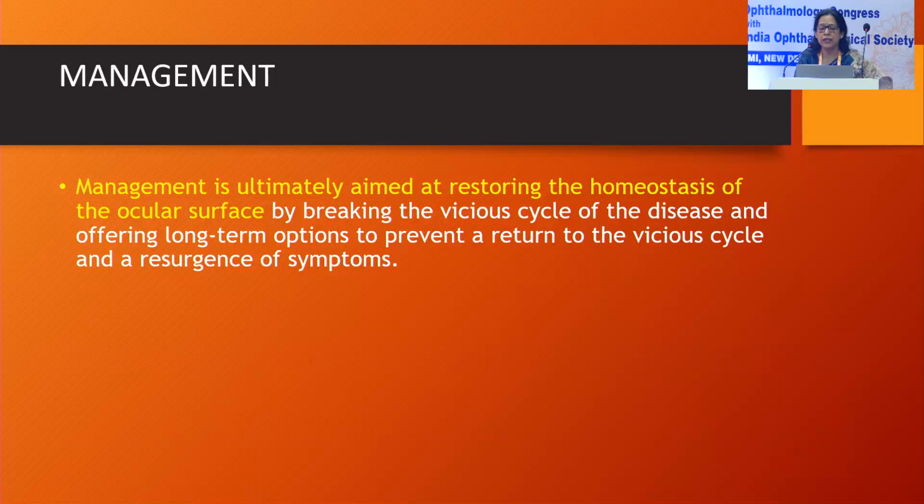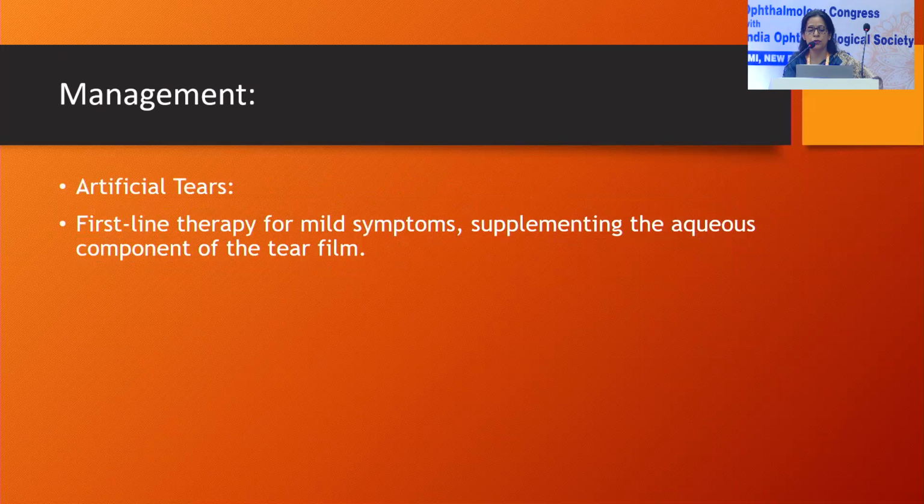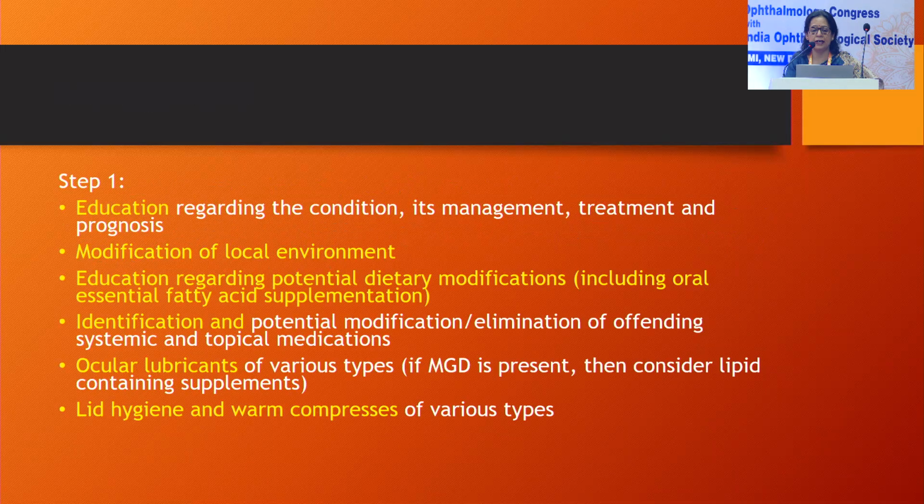Then coming to management, it is aimed at restoring homeostasis using artificial tears, educating the patient, modifying the environment, education regarding any dietary modifications, and using ocular lubricants and lid hygiene, warm compress.